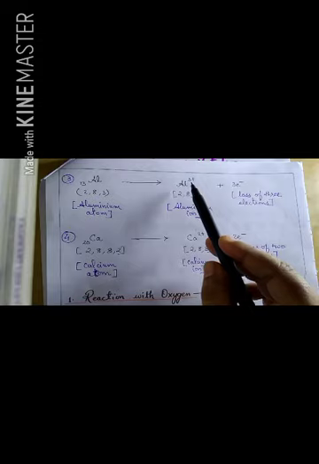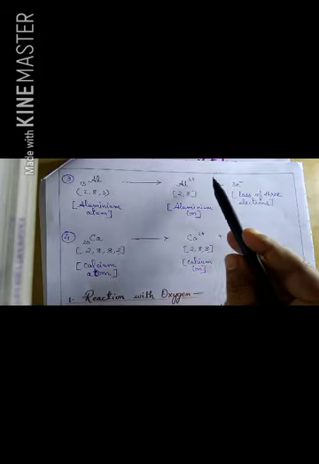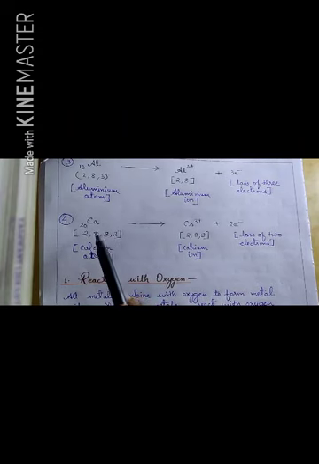That is why we are writing here +3 or +2. Now next is calcium, and its atomic number is 20. Its electronic configuration is 2, 8, 8, 2. Okay, this is the calcium atom written here.